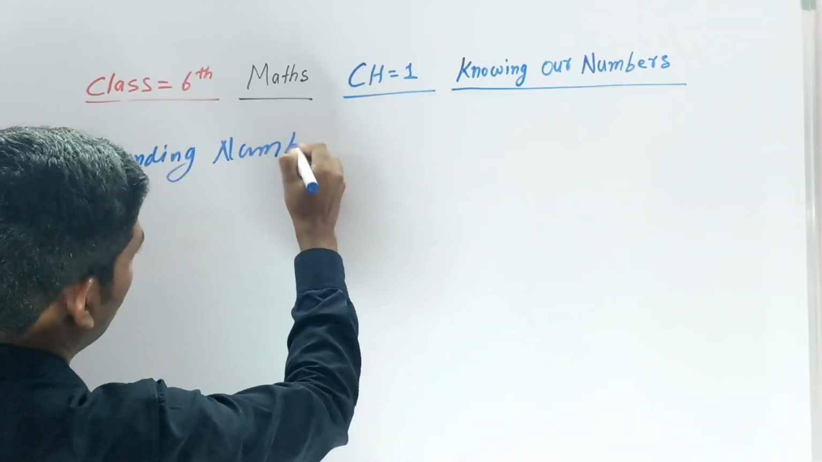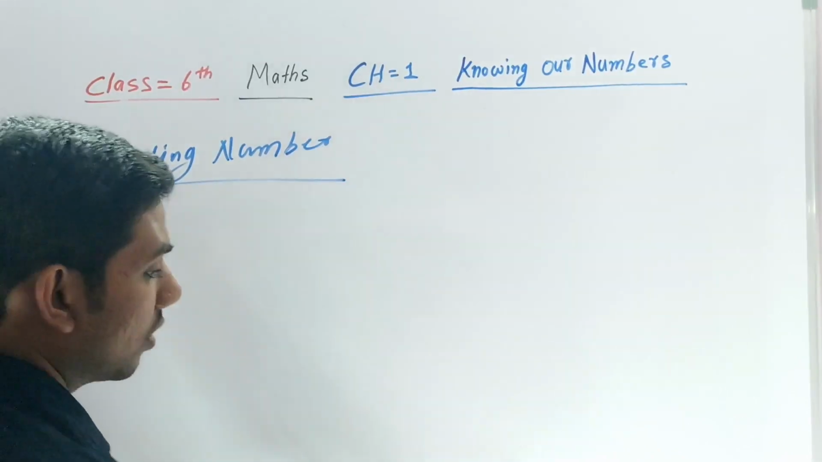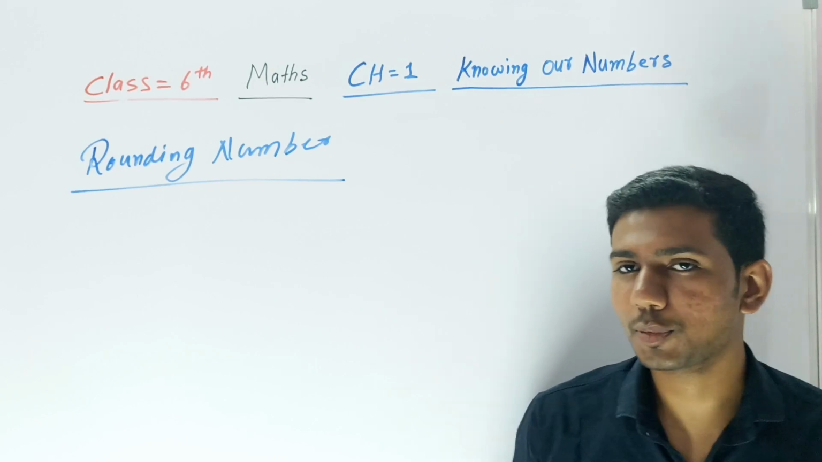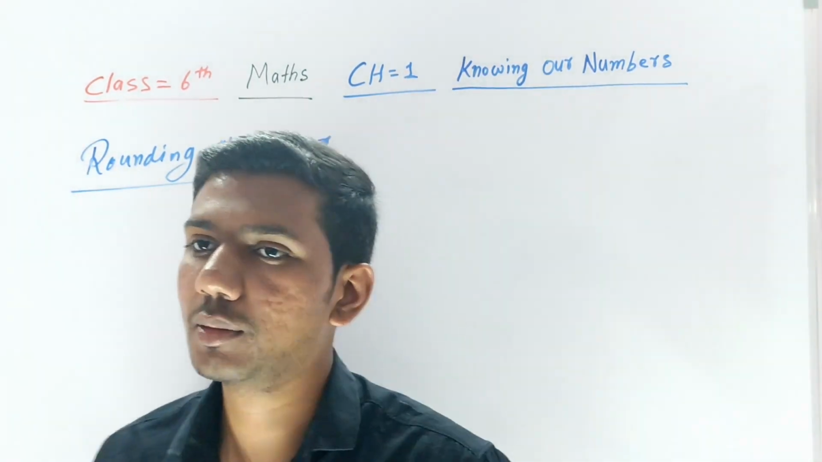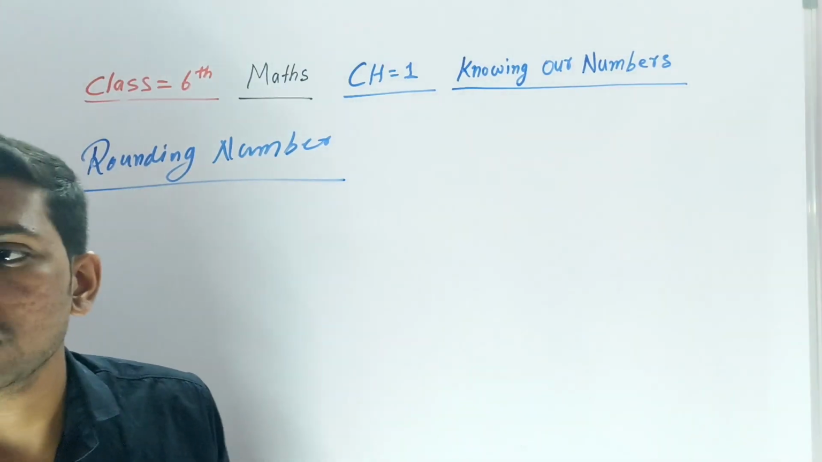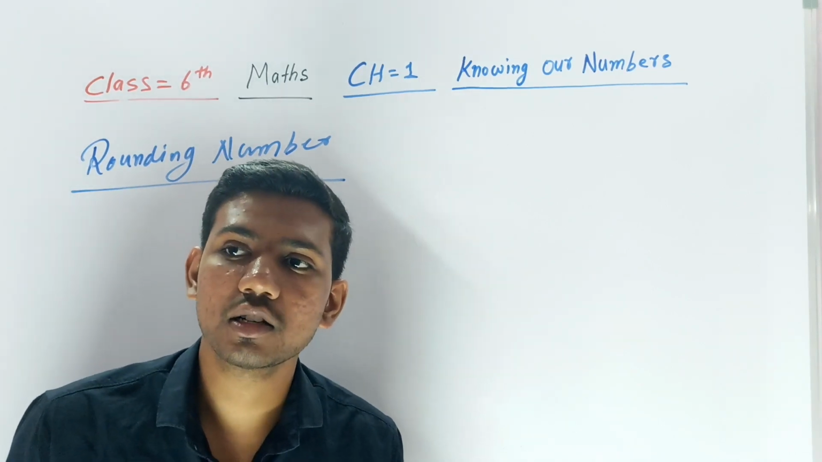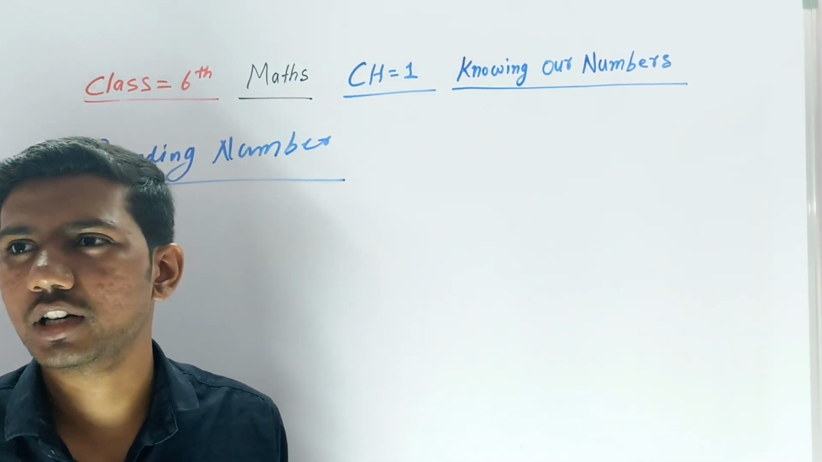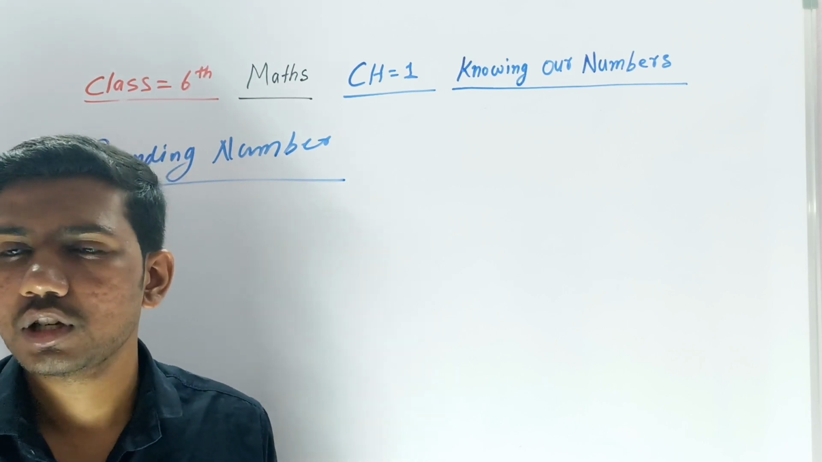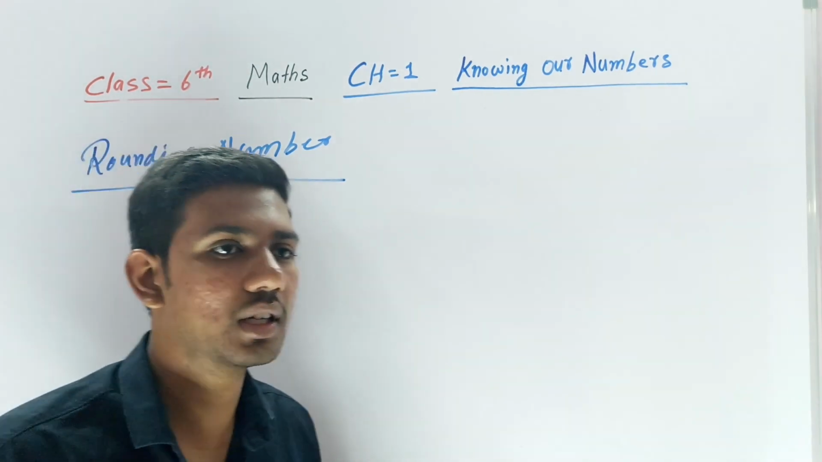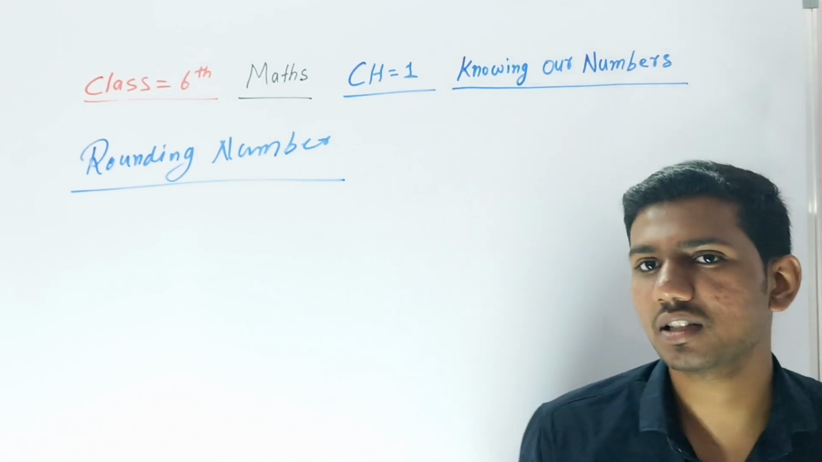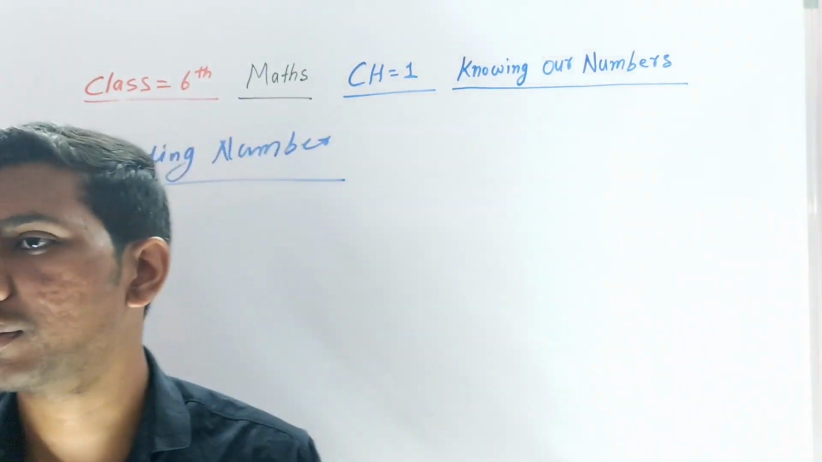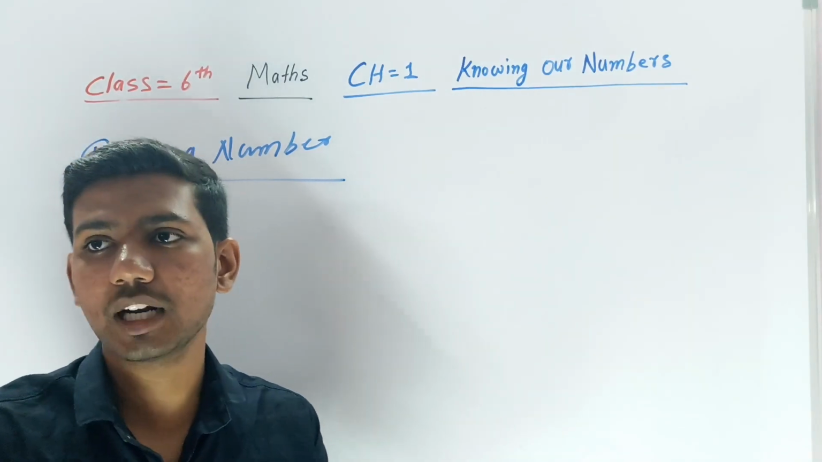Rounding number. Okay, so what is a rounding number? Suppose in our family, your parents give you 10 rupees and tell you to go and bring a chocolate. Or they give you money and tell you to go and bring a biscuit packet or something else, otherwise take a milk packet.